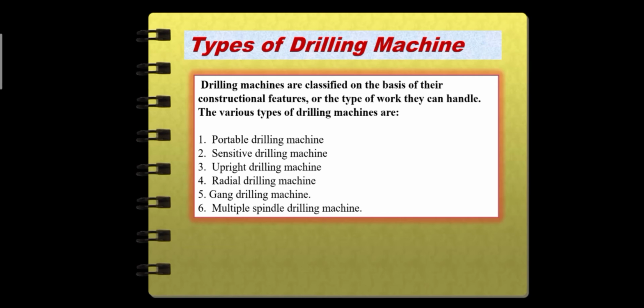Types of drilling machine. Drilling machines are classified on the basis of their constructional features and on the type of work they can handle. The various types of drilling machines are portable drilling machine, sensitive drilling machine, upright drilling machine, radial drilling machine, gang drilling machine, and multiple spindle drilling machine.